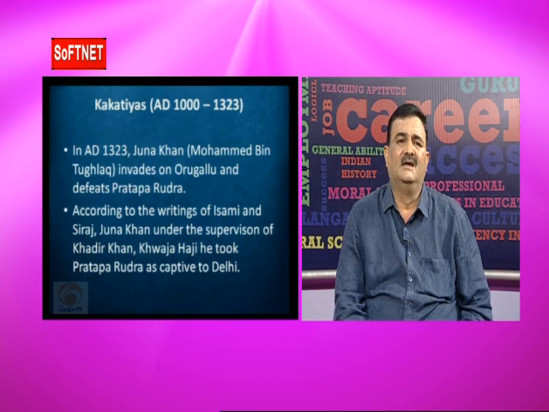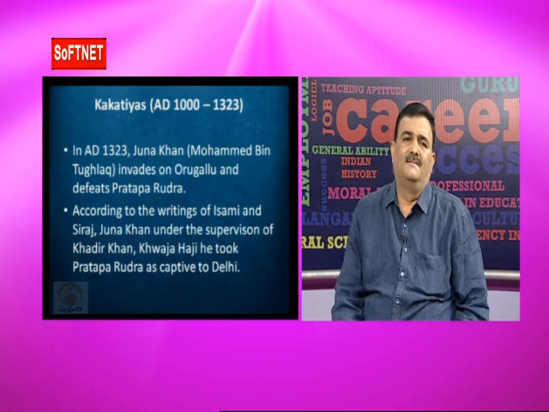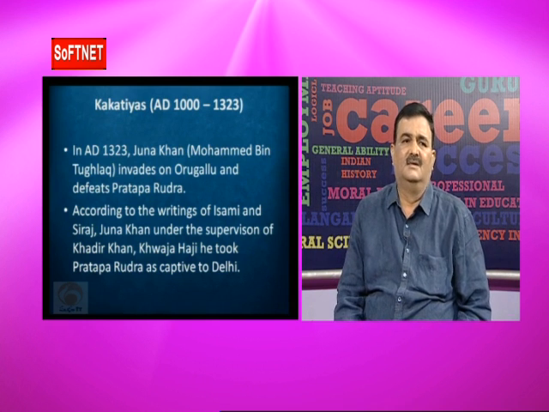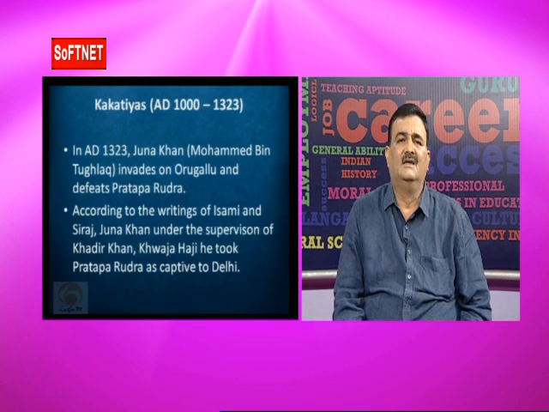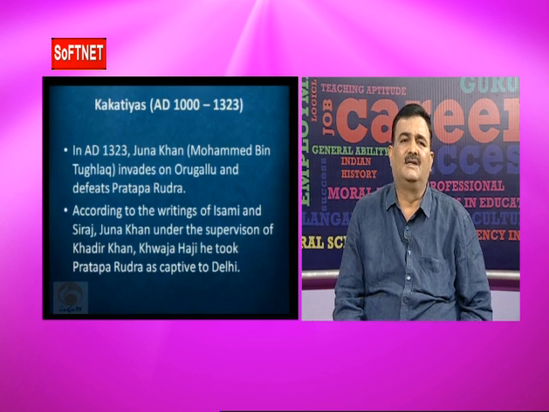He captured Prataparudra and took him as a prisoner to Delhi. On the way to Delhi, Prataparudra committed suicide on the Narmada river. He died at the place of Somodbhava on the Narmada.